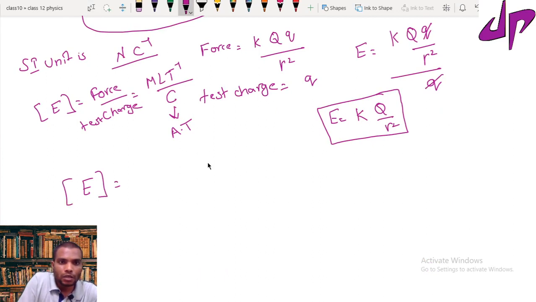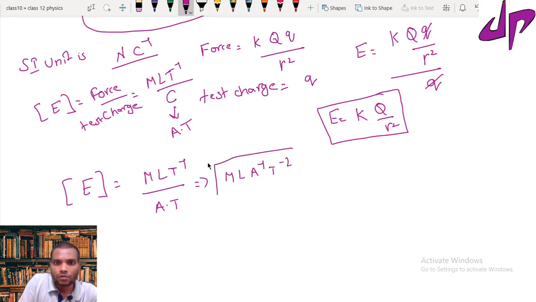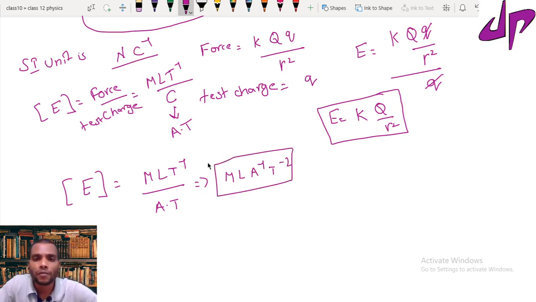E equal to MLT inverse, that is the force dimension, divided by the charge dimension, ampere times second T, which equals MLA inverse T inverse 2. So this becomes the dimensional formula for electric field. So that's all about the electric field. Electric field is defined simply as the electric force per unit test charge, which gives the strength of the electric field at a given point.